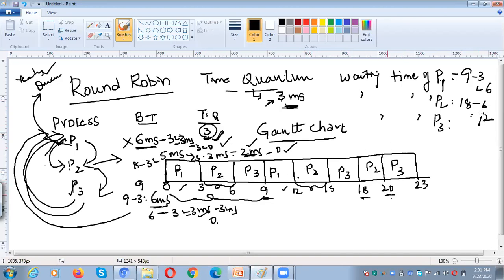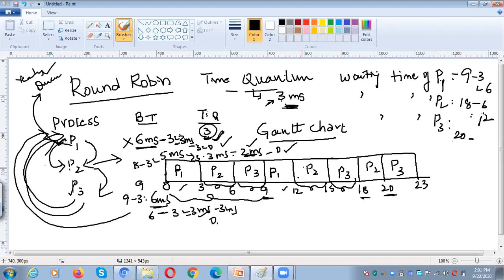Here is the last appearance of P3 in the Gantt chart. So 20, in those 20, we need to remove this slot and this slot, right? And next, if you observe here, in 20, it is consuming only 2 milliseconds, right?